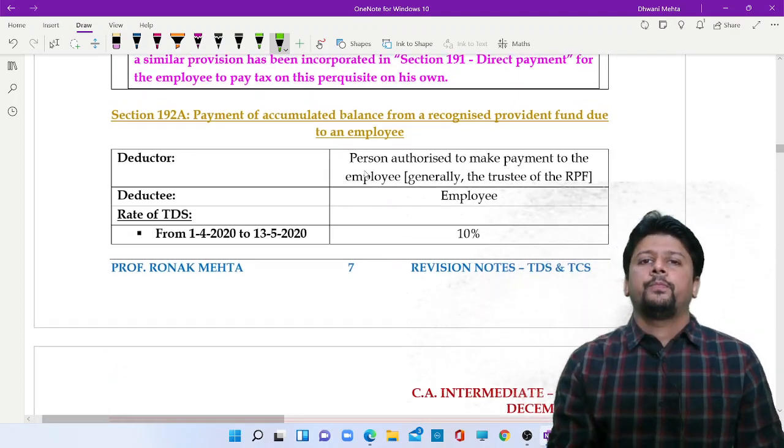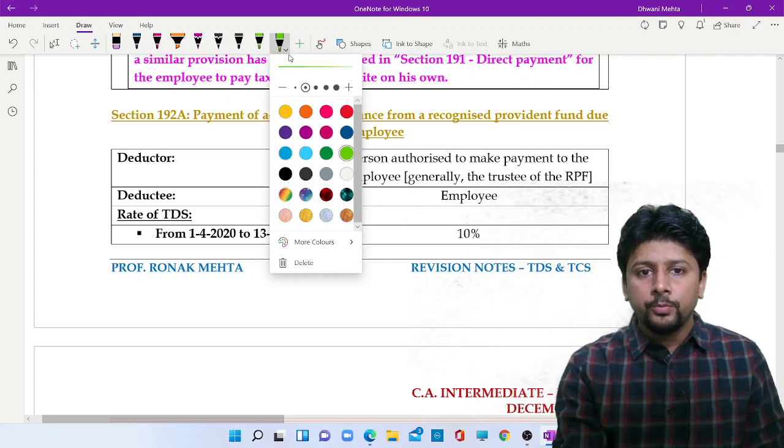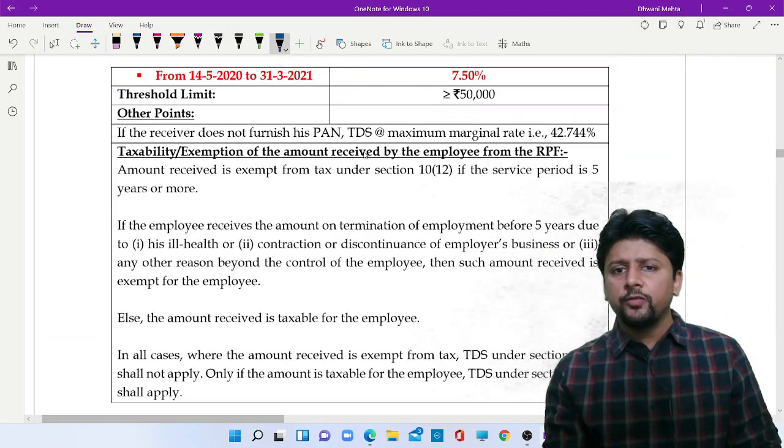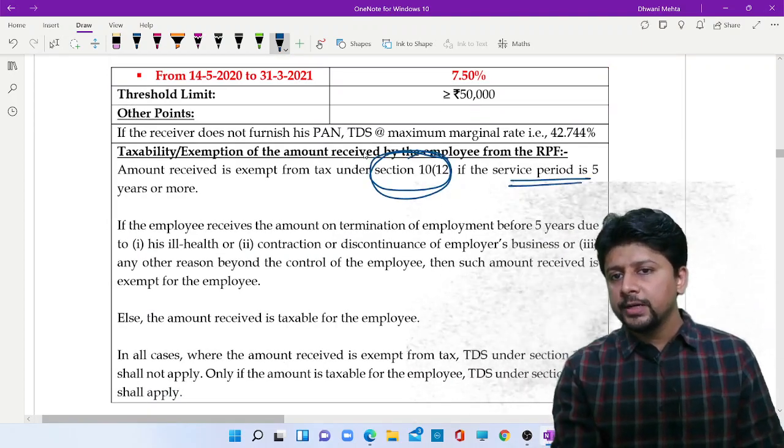192A. When a recognized provident fund pays an amount to you, when you receive money from RPF. Now, the amount received from RPF is exempt under section 10(12) if your service period is 5 years or more.